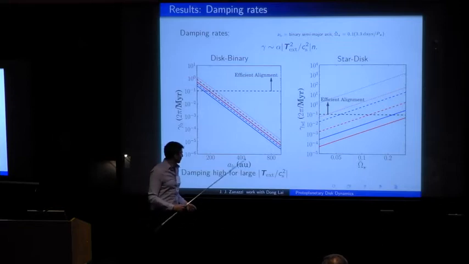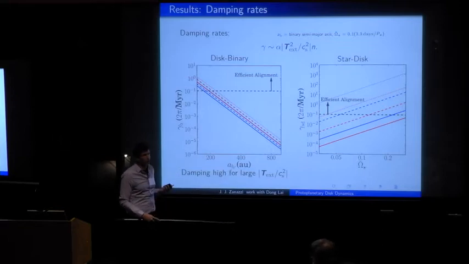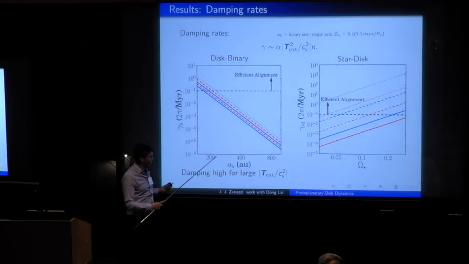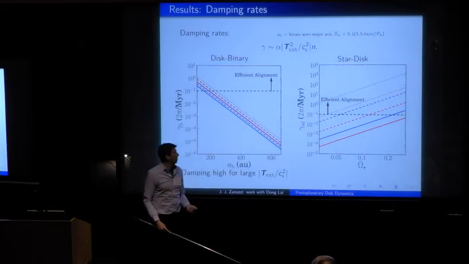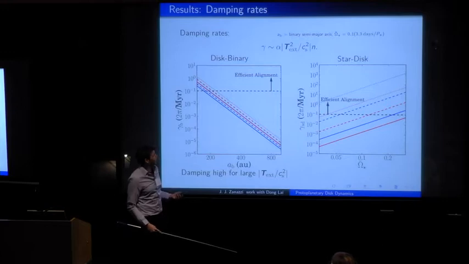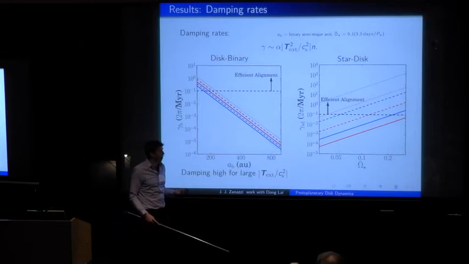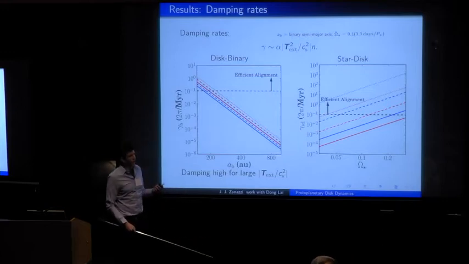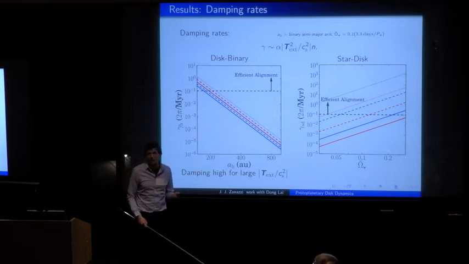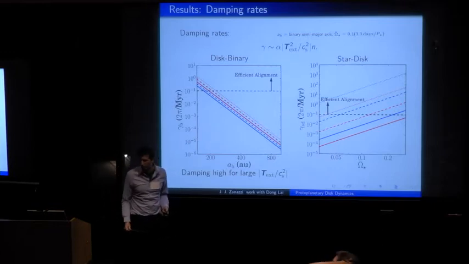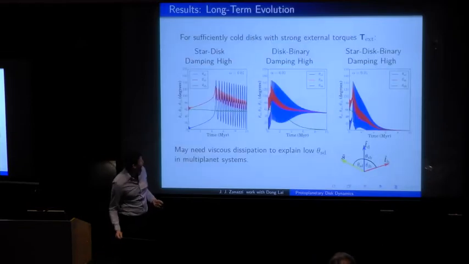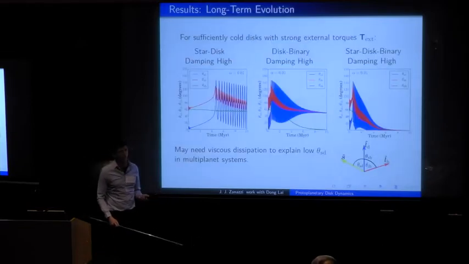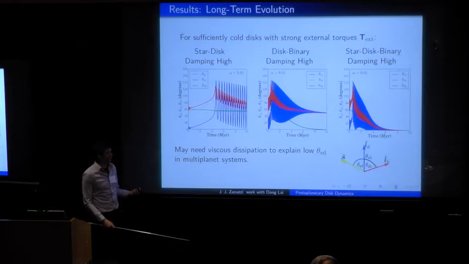However, if you have a sufficiently strong external torque, which means that you have a sufficiently close binary or a sufficiently rapidly spinning star, these effects actually can be important in the long-term dynamics of the star disk binary system, and they can work to significantly reduce the stellar obliquities, which were originally excited by the inclined binary companion's gravitational torque.